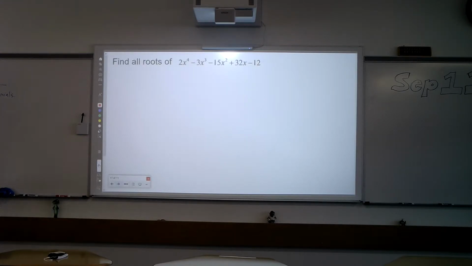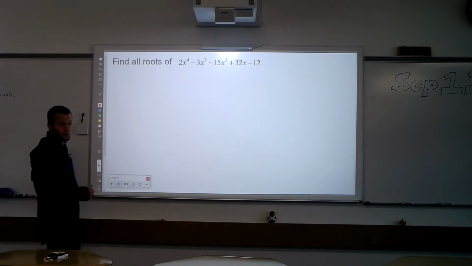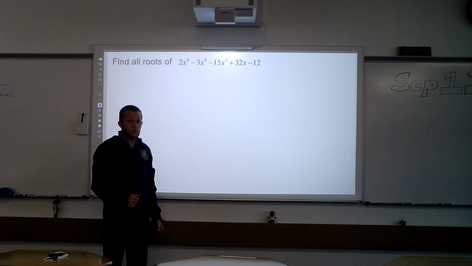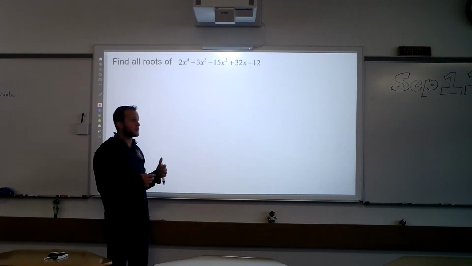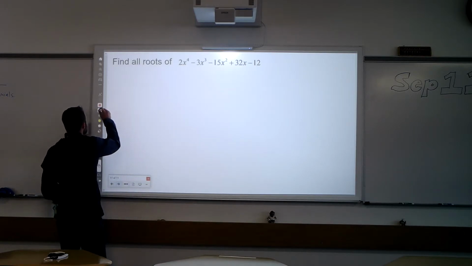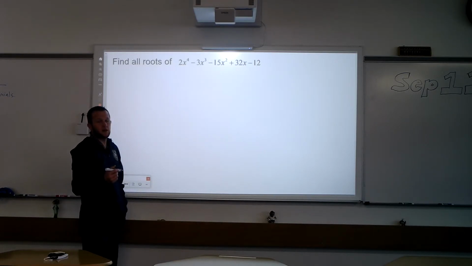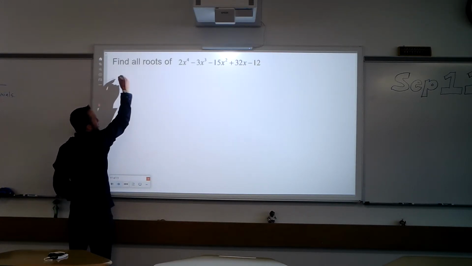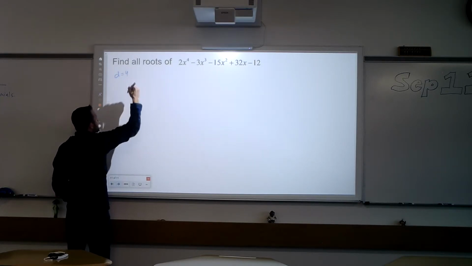Alright, now looking at this one, how is this one going to be different from ones we've been doing? Let's start at the beginning. What is the degree? Well, the degree here is 4. That means we've got 4 roots. That means we're probably going to have to repeat this process more than once. Let's see how it works out.